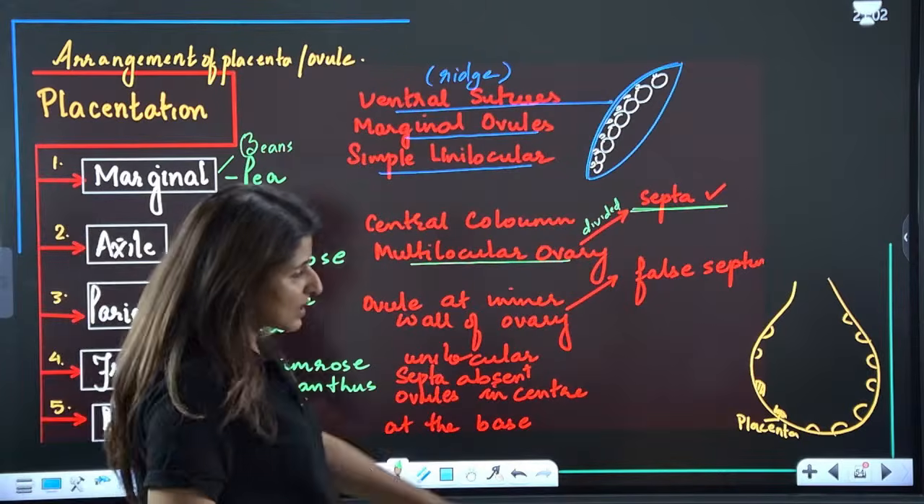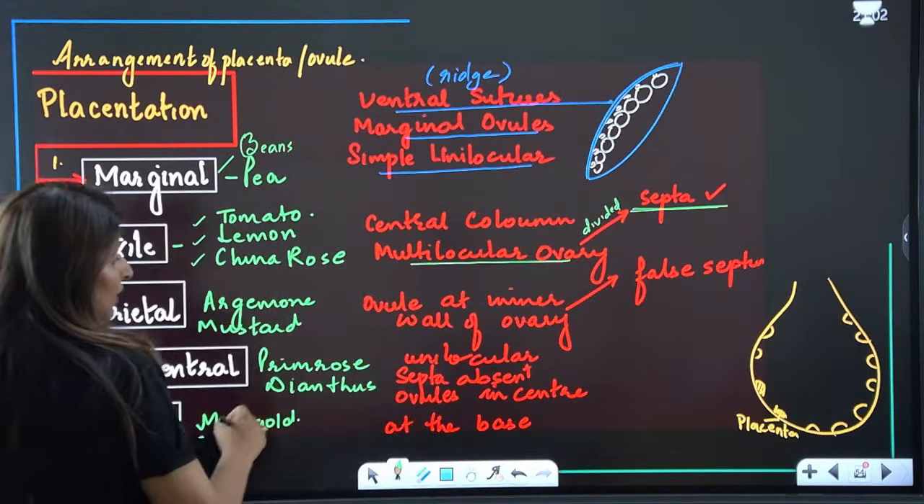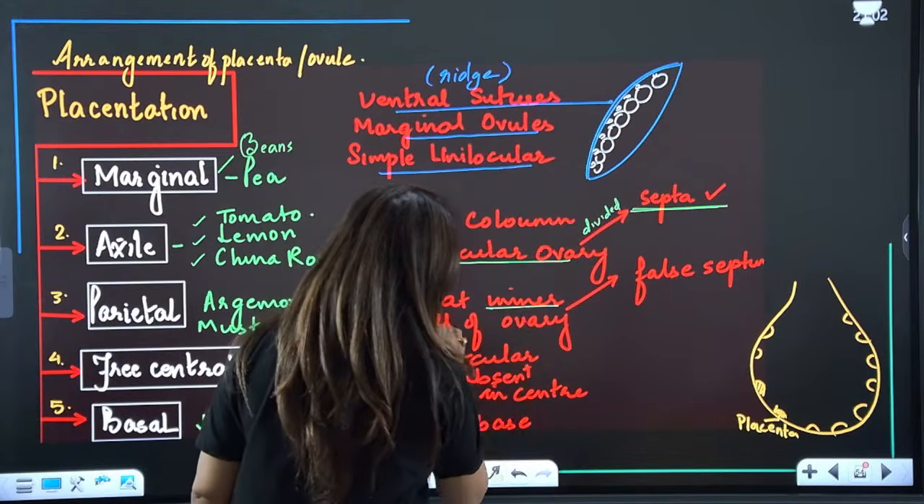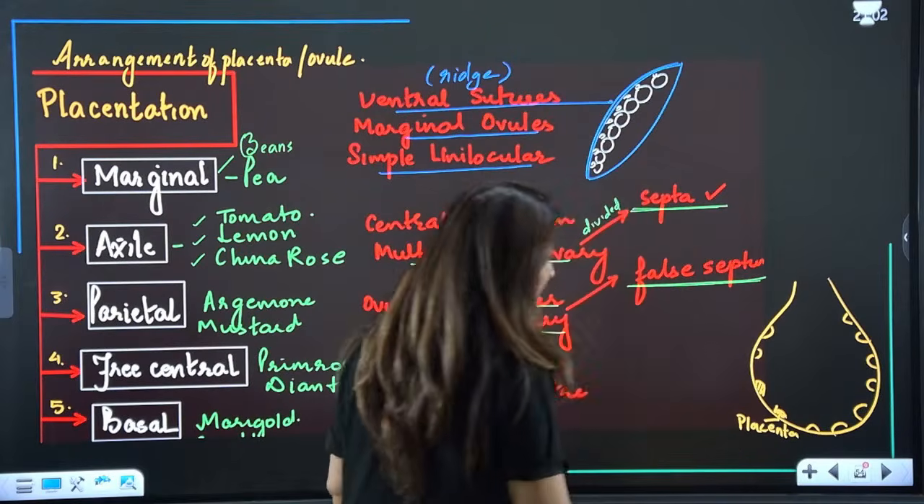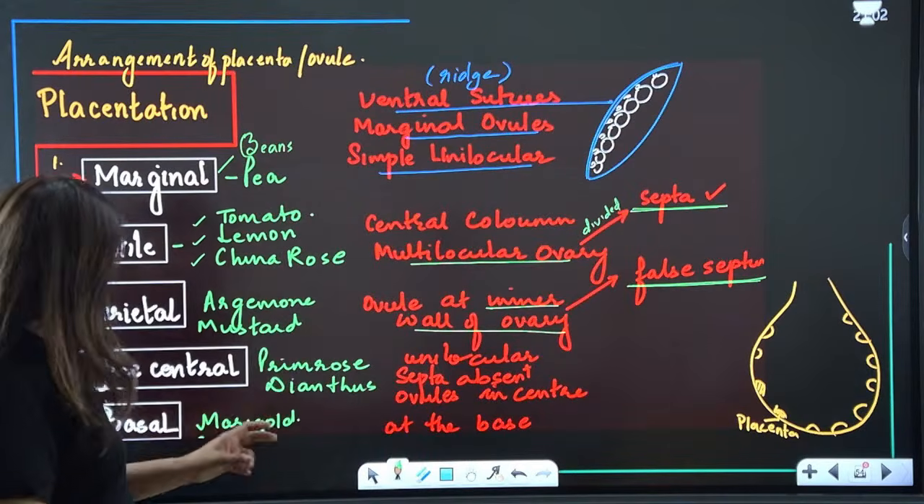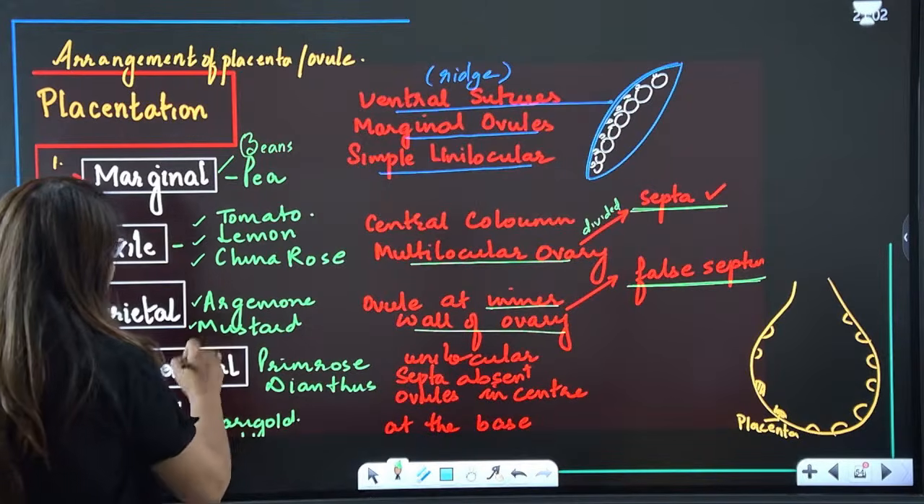Parietal, this is what parietal looks like, all around the ovarian wall. So the ovule is at the inner wall of the ovary, and there is presence of false septum. Just these are the key words, guys. So the false septum word is used for parietal, and this is in case of argemone and mustard.